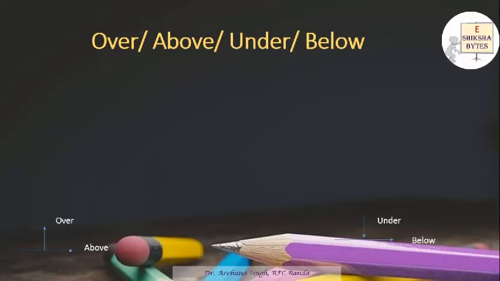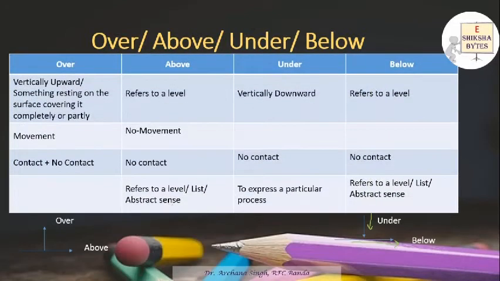Now we'll discuss over, above, under and below. Now with this figure you can easily identify. Over is when you're talking about something which is vertically up, and above is when it refers to a level. Same case with under, when things are in the downward direction, and when we are talking about a level. Let's understand in more detail.